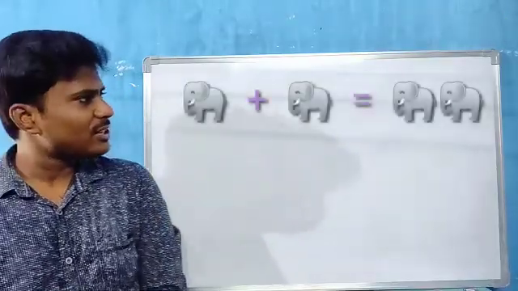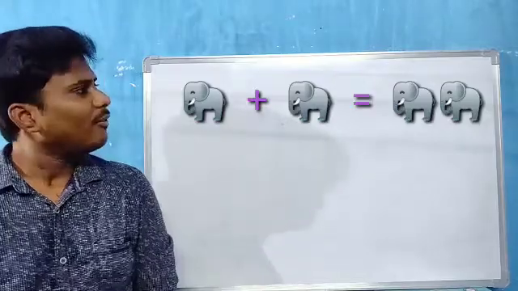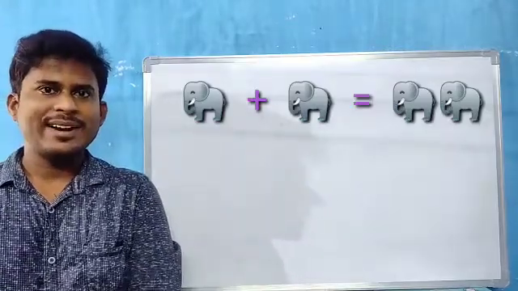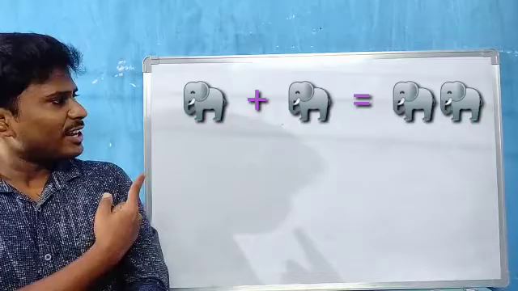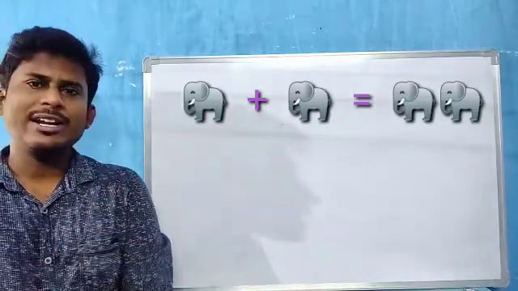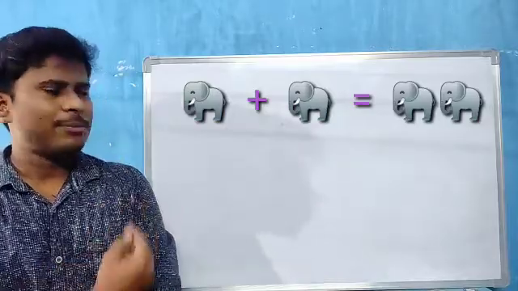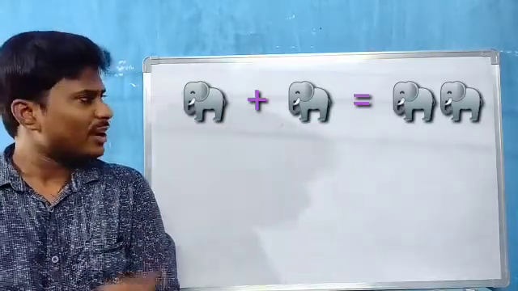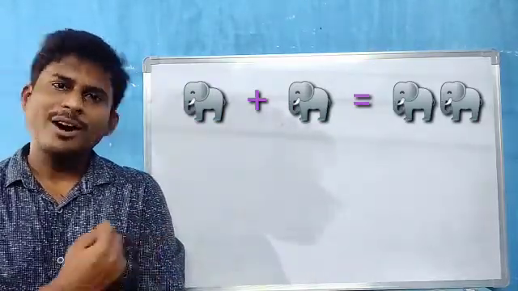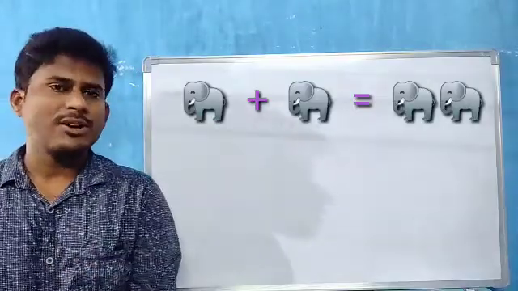Now look at this picture, children. What do you have? Elephants. Okay. How many elephants are here? 1 elephant. There is also 1 elephant. So 1 elephant plus 1 elephant. So 1 is which number, children? Odd number. There also 1 means odd number.